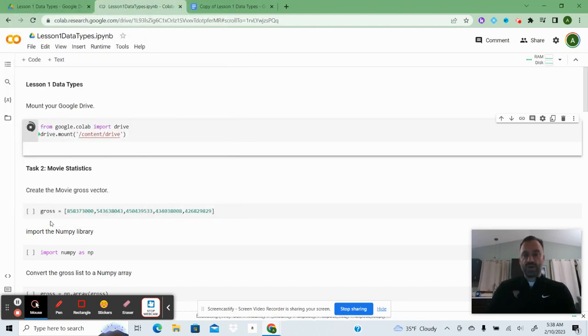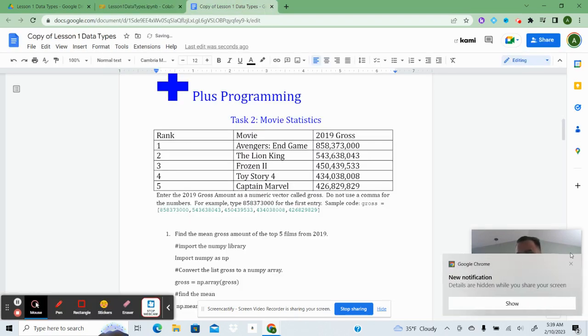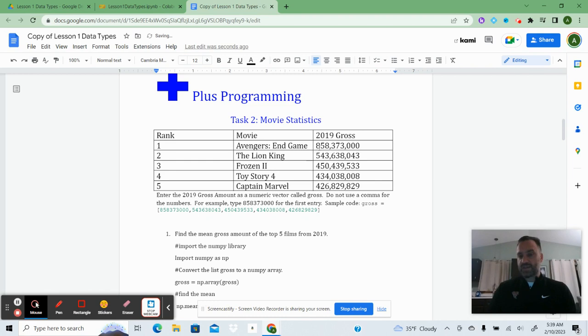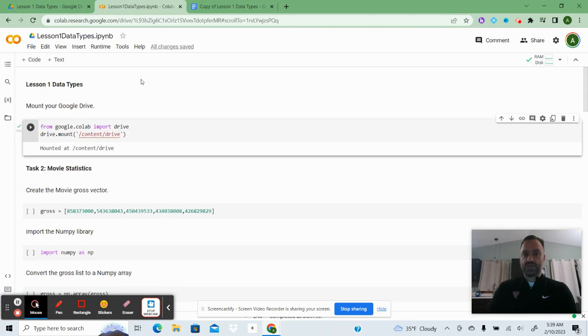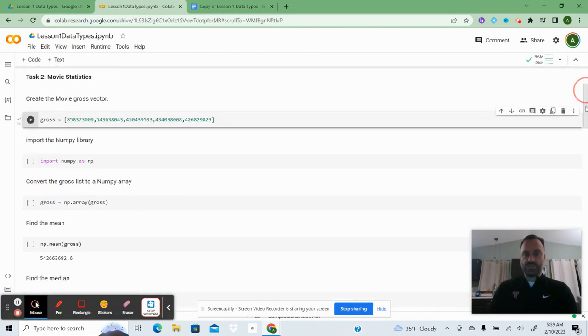The first thing that we're going to do is make a gross vector of the numbers in order here, but I'm going to remove the commas. So in here, it's going to say 858,373,000, and you just take the commas out here. And then at the end of the number, you put a comma to separate it from this one. So you just delete the commas and put commas between the numbers. And I called that vector gross.